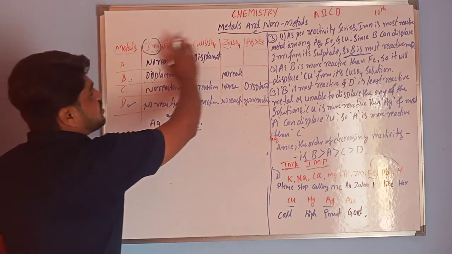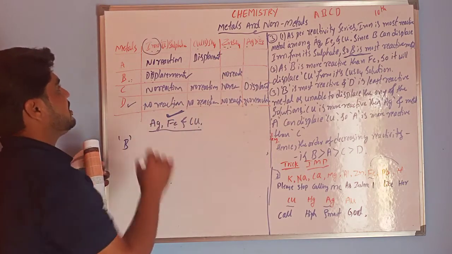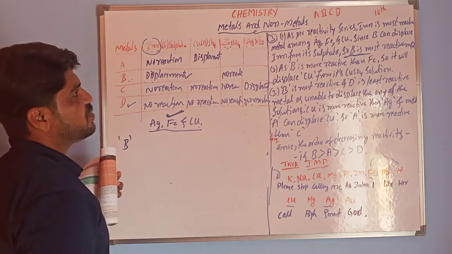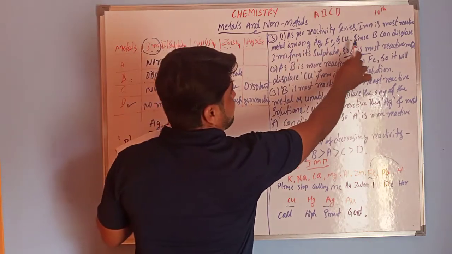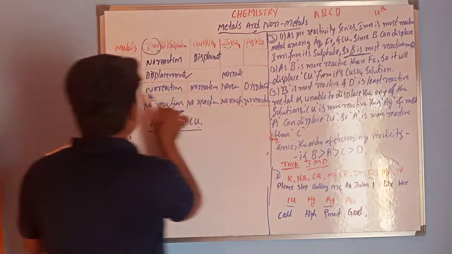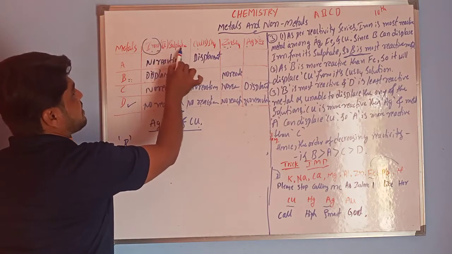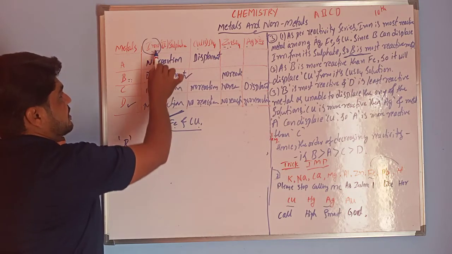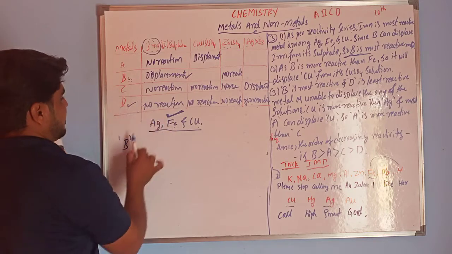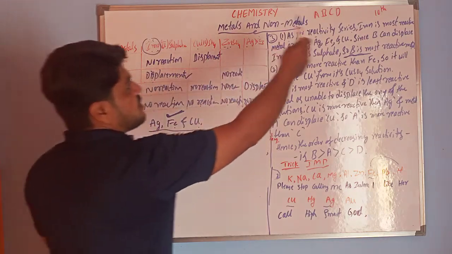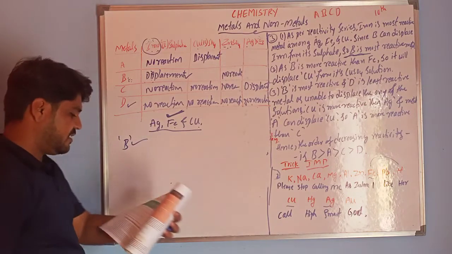So by using this data, we can say that iron is the most reactive element. Thus, it is about these metals. Since B can displace the iron from iron sulfate, in that iron sulfate, iron is displaced by B metal. That's why B is the most reactive metal.